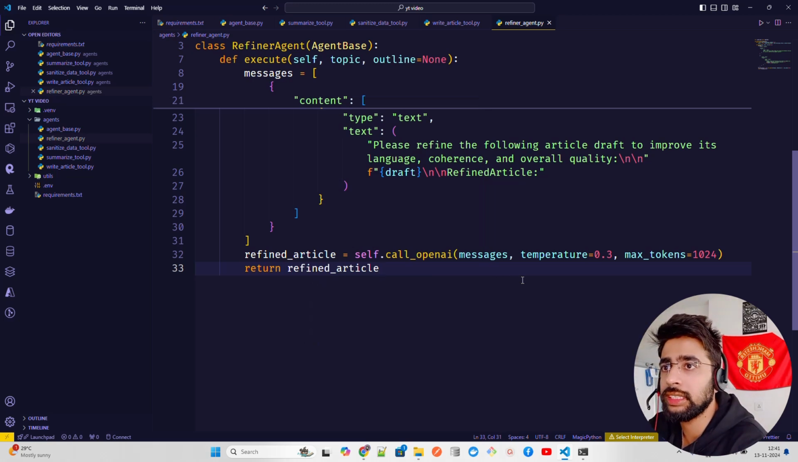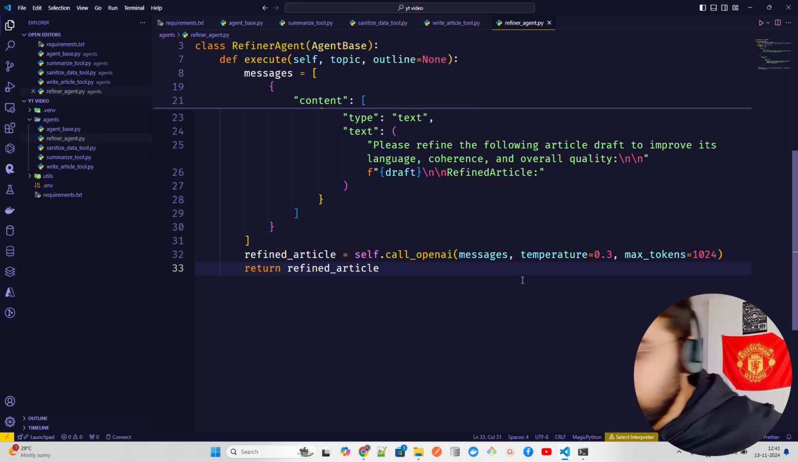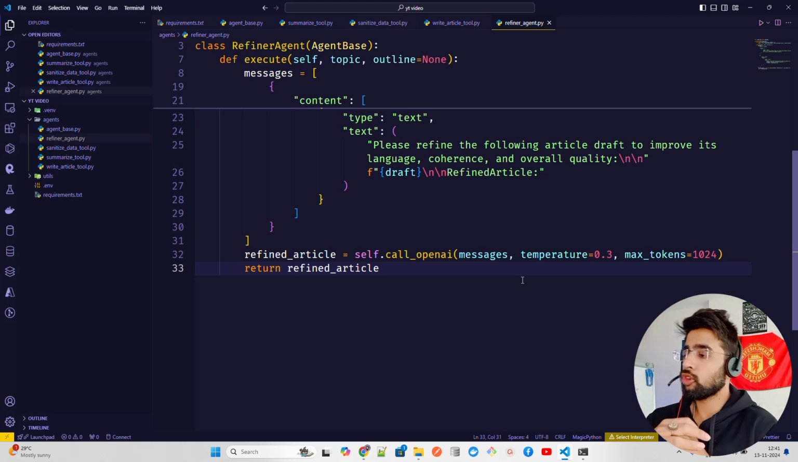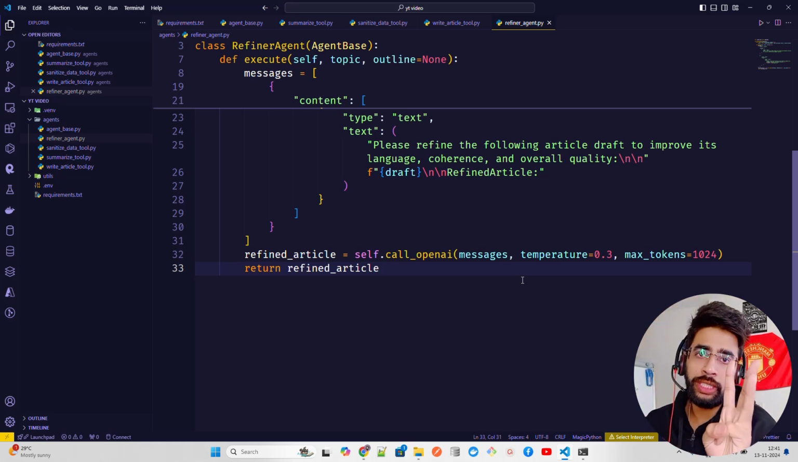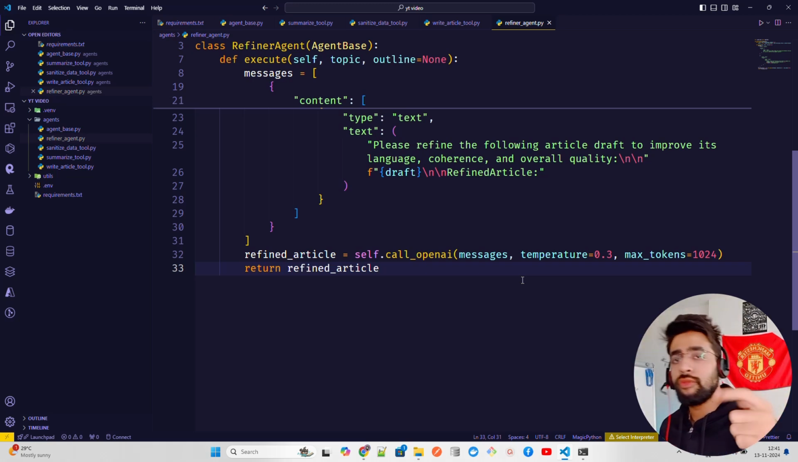We have to create one more, not the last agent. We have to create a couple of other validators. So now we have to create validators for all the three use cases. So if you look at the use cases here, there are three use cases that we have. So one is called writing articles. The other one is summary, and the third one is sanitization. Three use cases. For all these three use cases, we'll have three validators. But for the writing, we have a refiner as well. We're gonna refine it, okay?